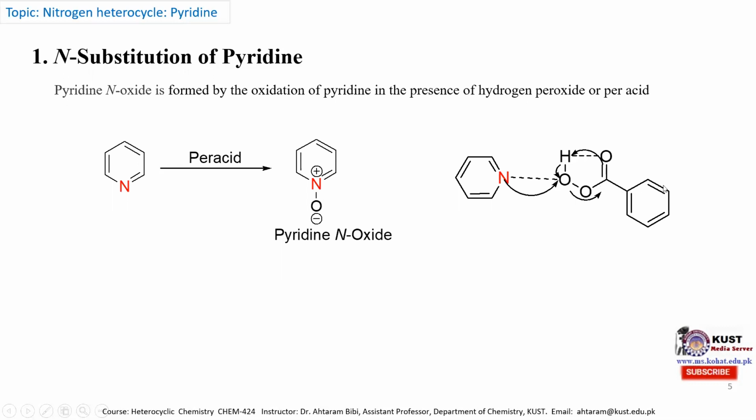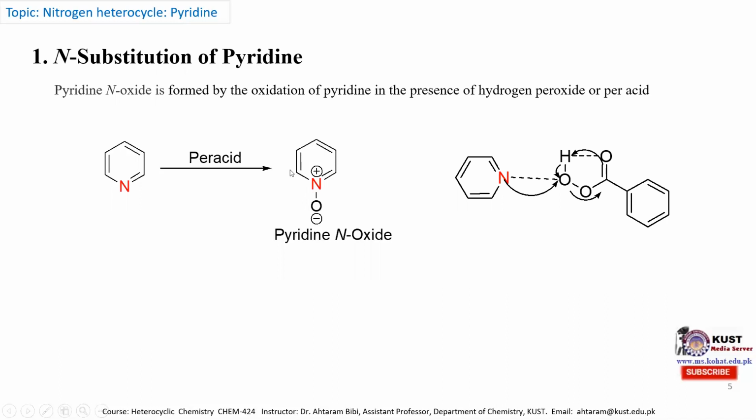So it is released in the form of benzoic acid, and this oxygen is taken by this lone pair of electrons of nitrogen. So we obtain the pyridinium N-oxide. This pyridinium N-oxide is a very important molecule because it activates this pyridine ring for various types of electrophilic and nucleophilic substitution reactions.